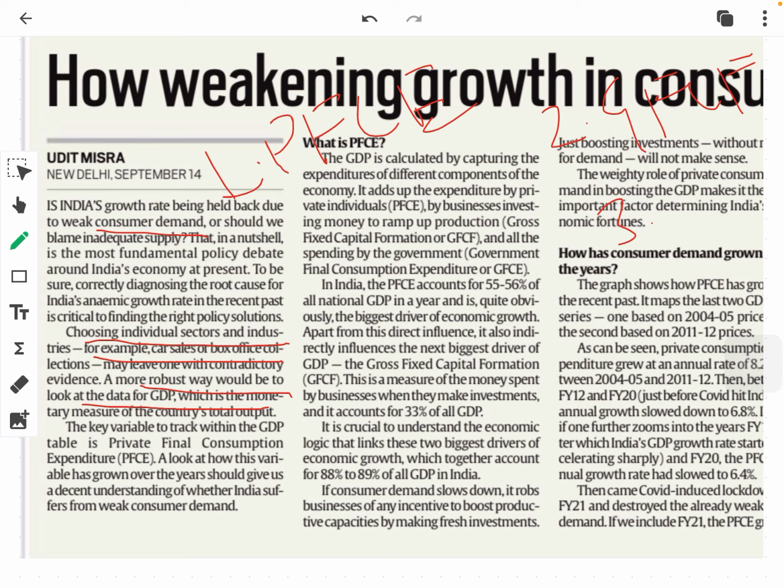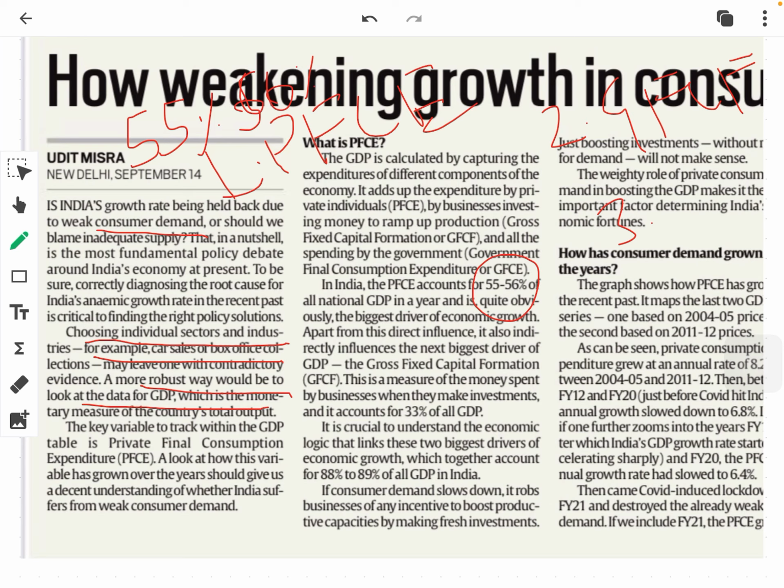But friends, this is a very important fact that you should keep in mind: the PFCE, the first component, private final consumption expenditure, accounts for 55 to 56% of all national GDP in a year. This is a very important statement, that the private final consumption expenditure contributes 55 to 56% of the GDP.